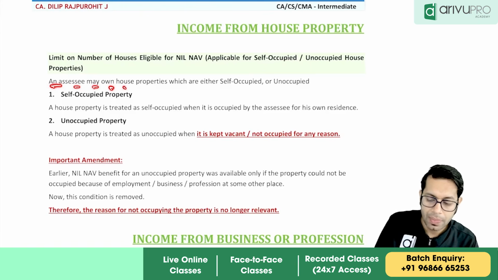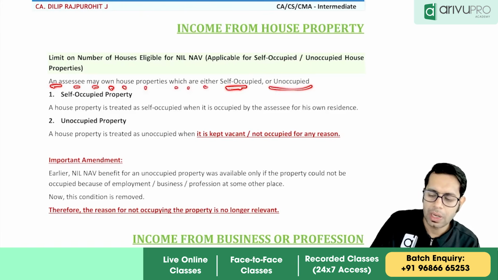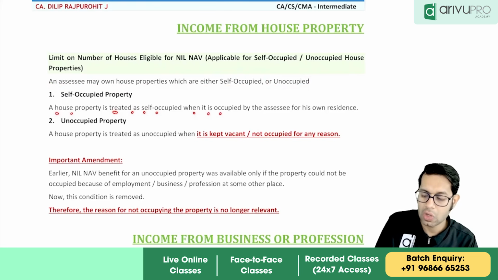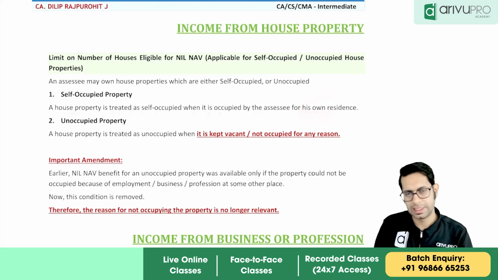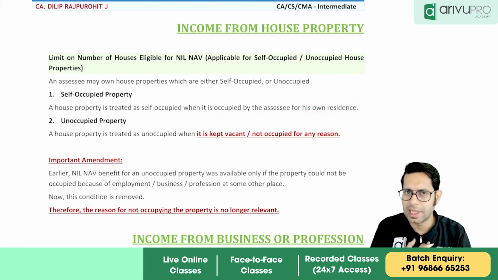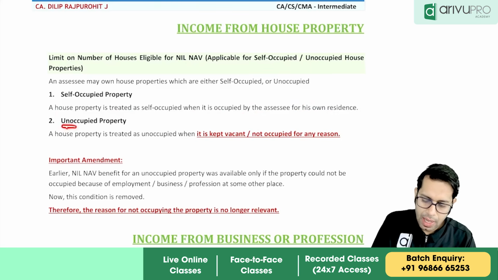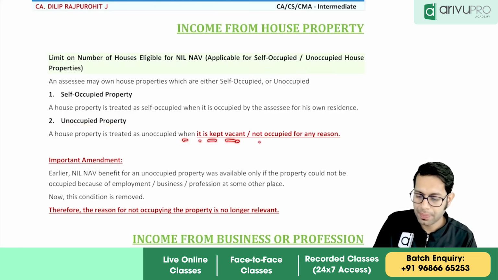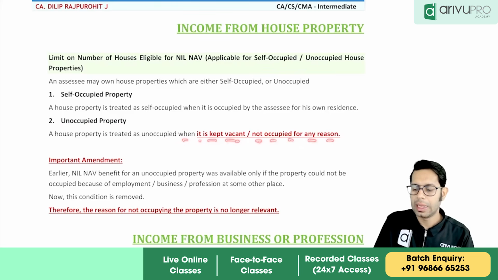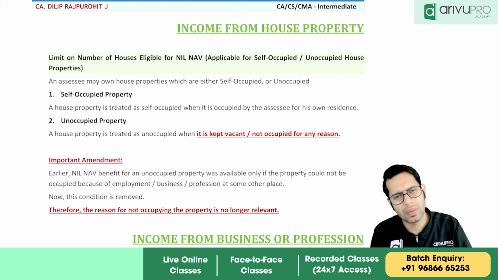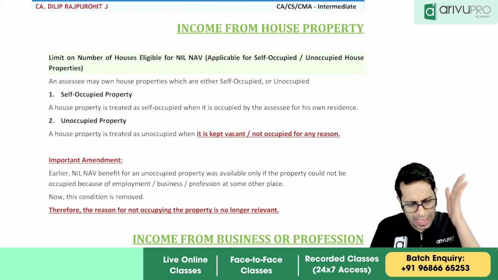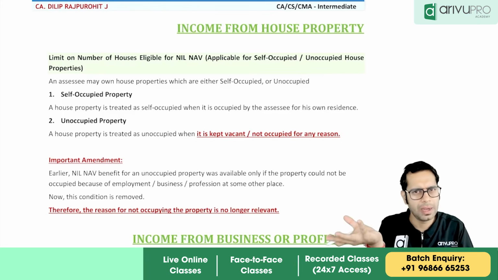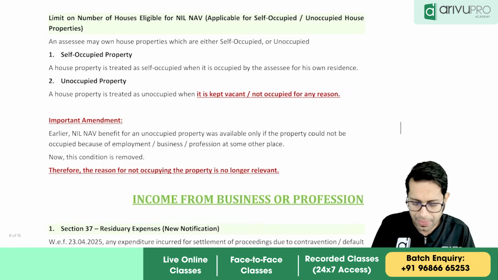An assessee may own house properties which are either self-occupied or unoccupied. A house property is treated as self-occupied when it is occupied by the assessee for his own residence. If I am using a house for my own residence, then it is a self-occupied property for me. A property is treated as unoccupied when it is kept vacant and not occupied for any reason. For example, I am staying in Bangalore, and in my village I have a house. Because I am staying in Bangalore, the village house is not occupied by anyone. That is also treated as my self-occupied property.